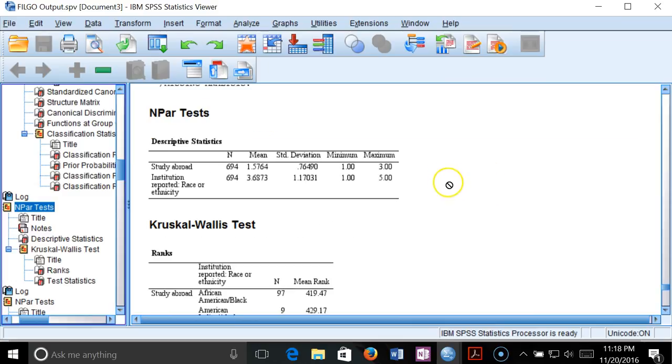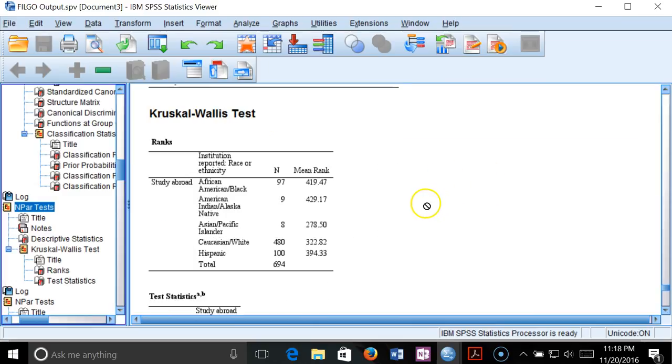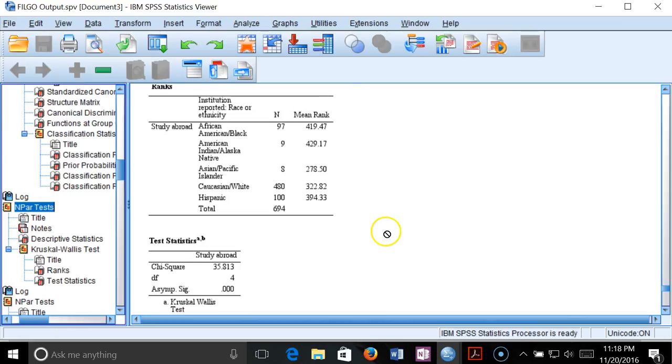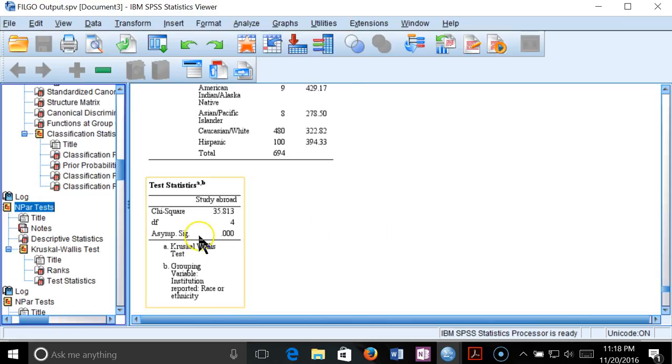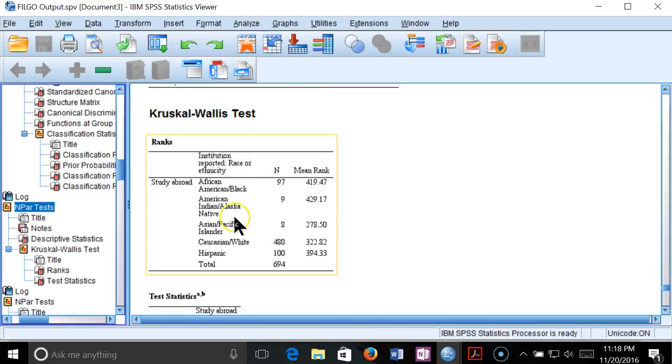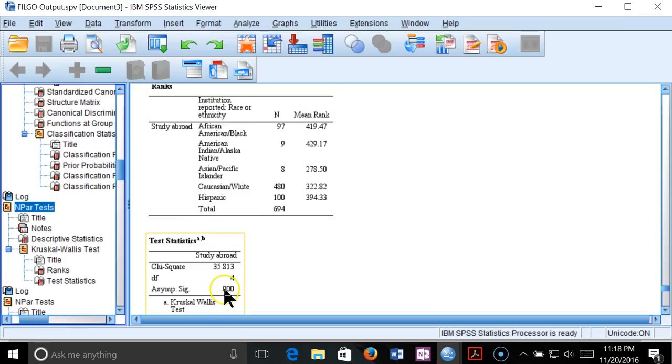Let's look at some parametrics on that. There's our ranks again. We've seen that already. This is telling me that there is a significant difference between the different groups. It doesn't tell me which one it is.